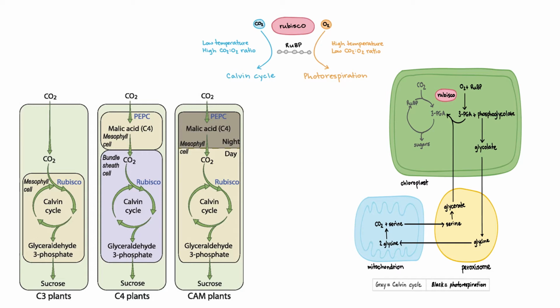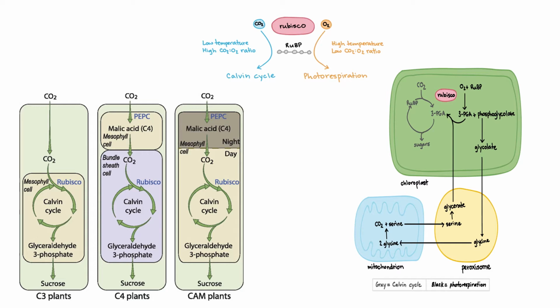If RuBisCO is fixing carbon dioxide, that produces 2 molecules of 3-phosphoglycerate. But in photorespiration, RuBisCO fixes oxygen and produces 1 molecule of 3-phosphoglyceric acid and 1 molecule of phosphoglycolate. This phosphoglycolate is not able to enter the Calvin cycle. Three organelles are involved in photorespiration: chloroplast, peroxisome and mitochondria. So photorespiration is a wasteful process, but in C4 and CAM plants, there are some adaptations to reduce it.